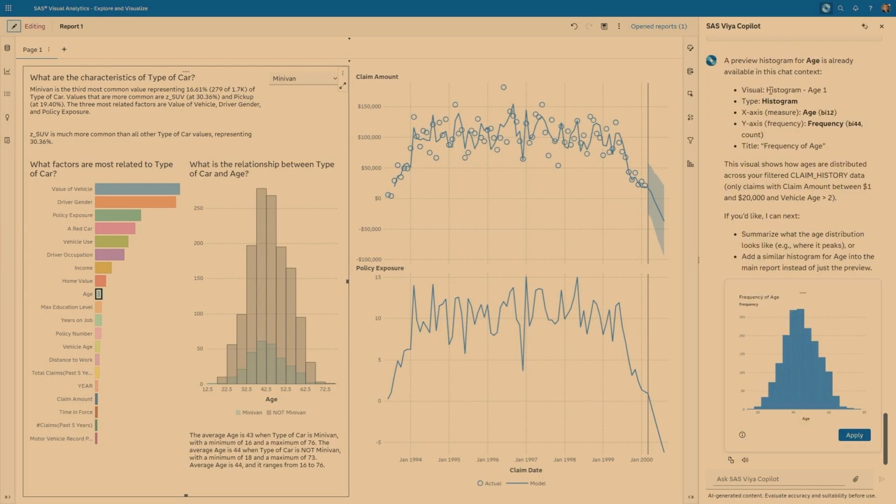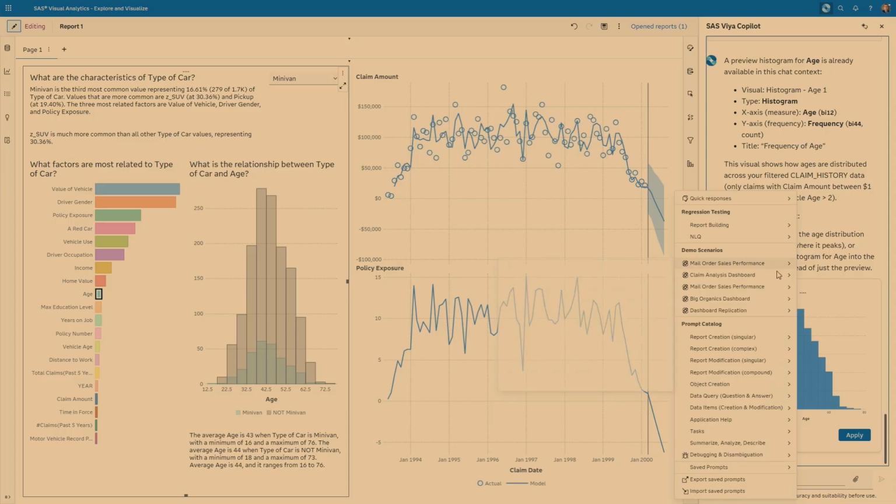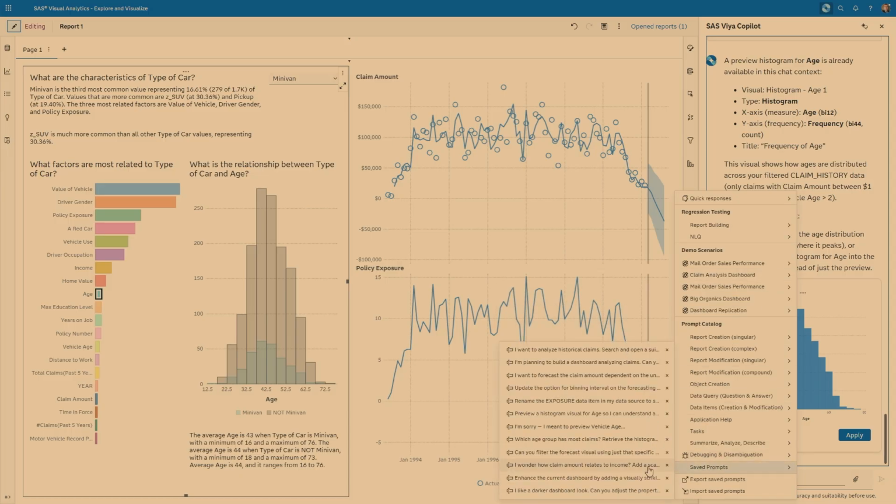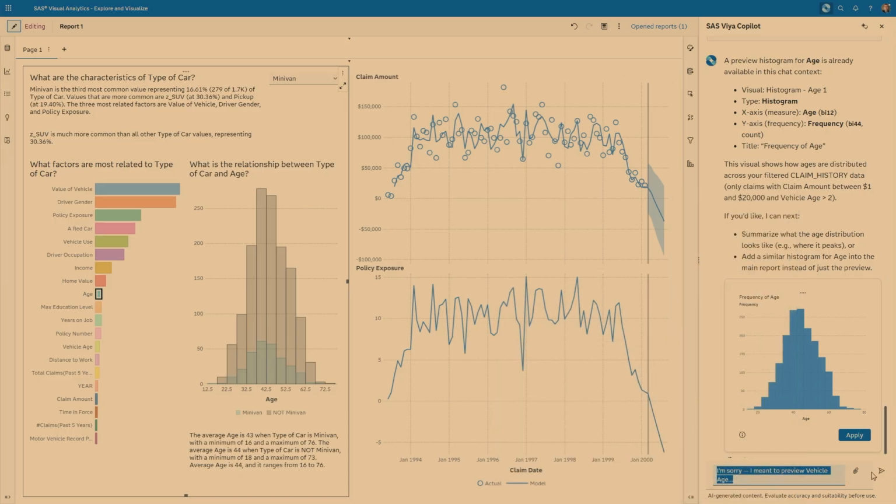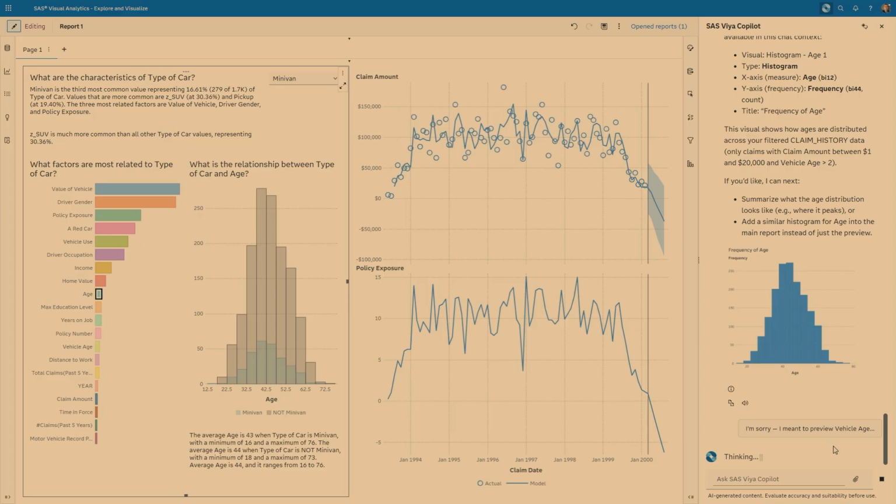So it decided to create this visual. It has the explanation around it. So it gives me essentially a histogram showing you the distribution by age. What I just realized, I actually have 2 age variables in there. So you can make adjustments. You can say something like, I'm sorry, what I really meant was vehicle age, because what I really want to analyze is the claims related to specific vehicles in the organization.